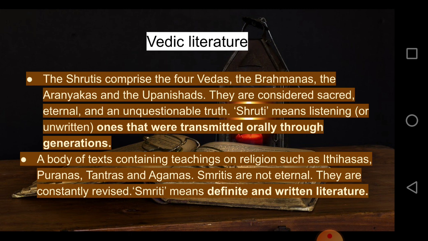So we heard that Shrutis are listening, but Smriti is written literature. So the two literature are Shruti and Smriti. Shruti is listening, Smriti is written. So they are the 2 types of literature, that is Vedic literature, that the Aryans followed. So moving on to the next one,